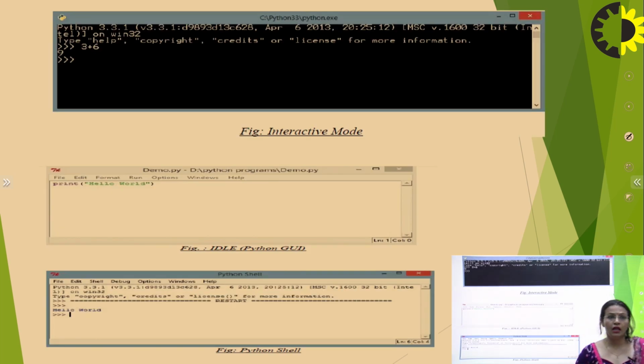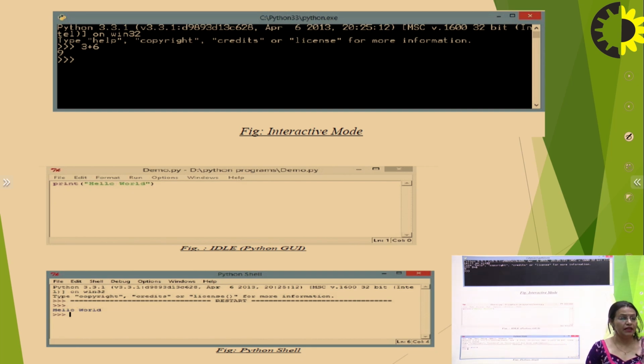After installing, the programmer will get two kinds of modes, the interactive mode and the IDLE mode, or you can say the Python shell as well as the Python GUI. So the basic view of the Python shell is like this, and the Python GUI or IDLE is this way.